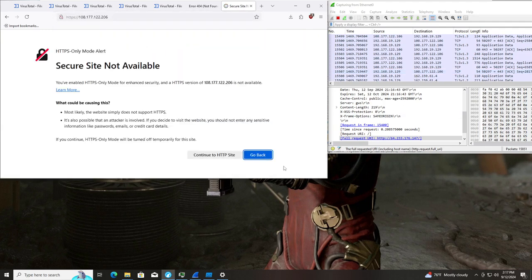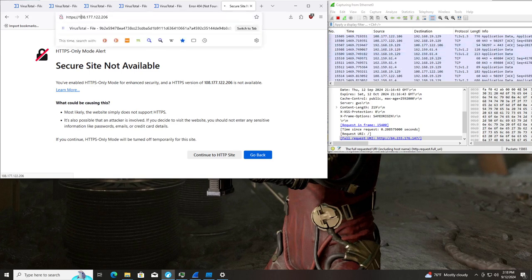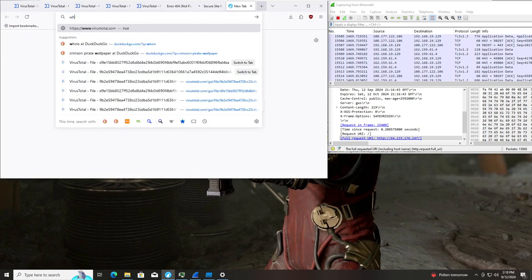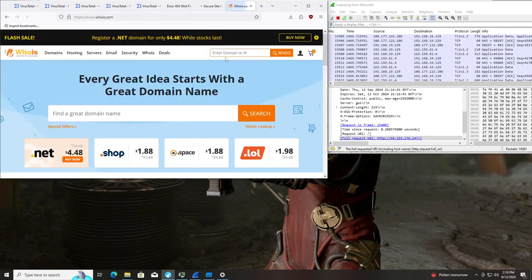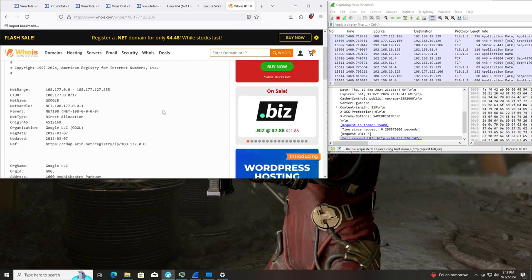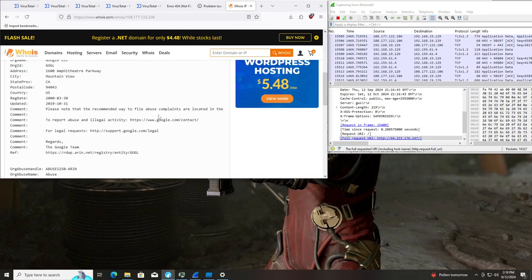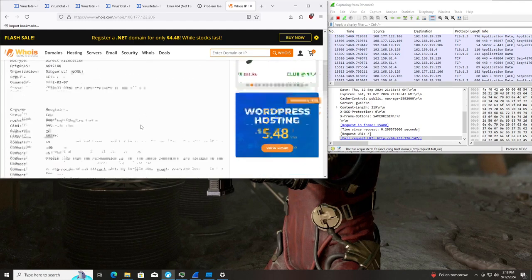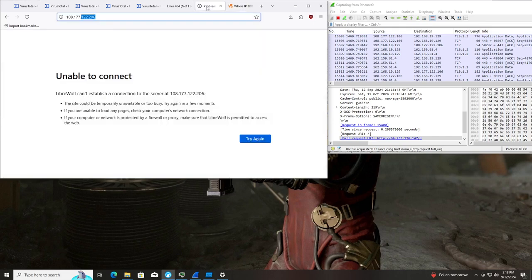108.177.122.106. Secure site unavailable. And this is going to be another connection refusal. So very suspicious of the 108 as well. And if we copy that and go back to whois, enter domain or IP. Google Cloud? No, it's not Google Cloud, it's just Google. Problem loading page, can't establish a connection to the server.